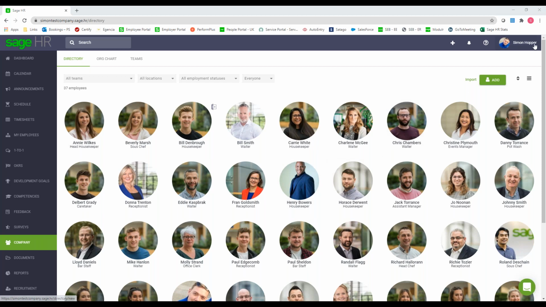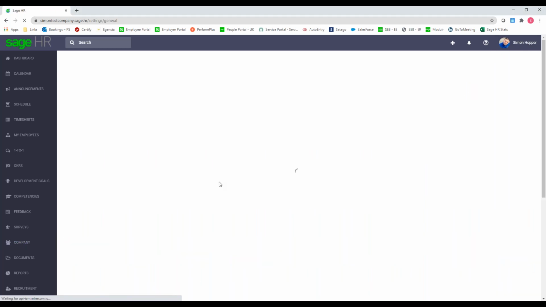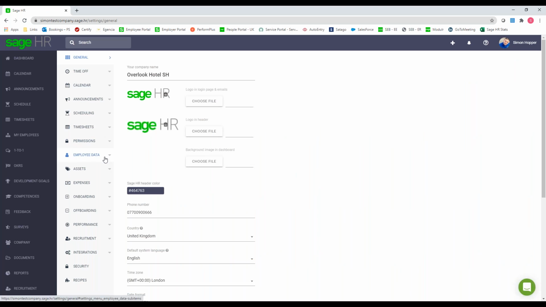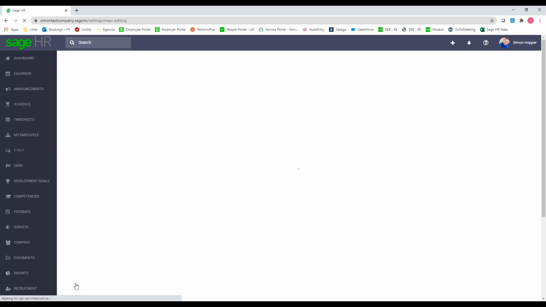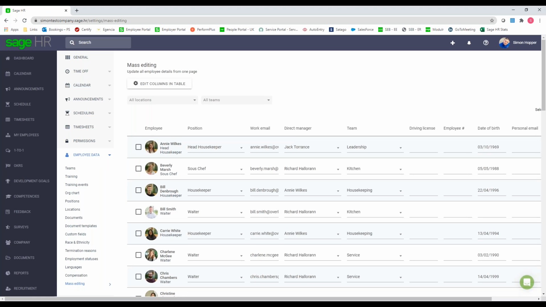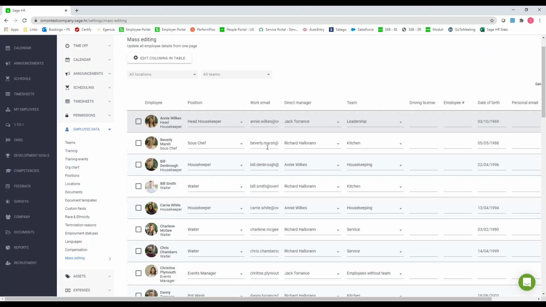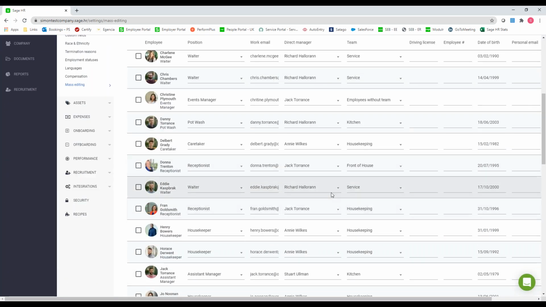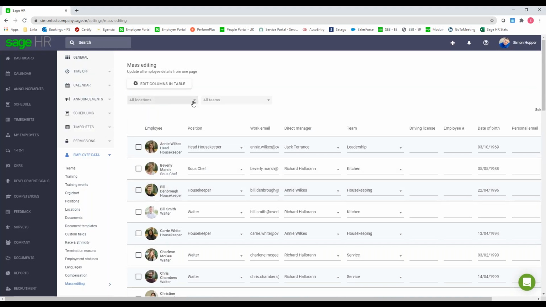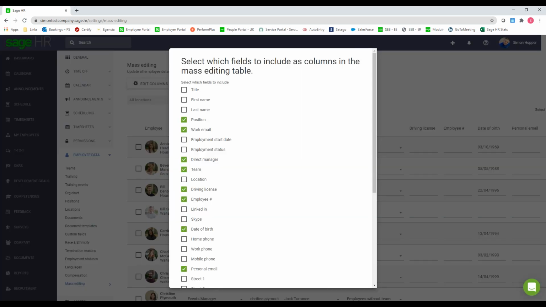So instead of doing that, in the top right, if we go back to settings, left-hand side in our admin menu, if we go to the employee data, you can see in here at the bottom, we've got a mass editing tool. So all the employees' information on the one screen, and you can go down the list accordingly, change whatever information you need to. You can filter it at the top if you want to do locations or by team.